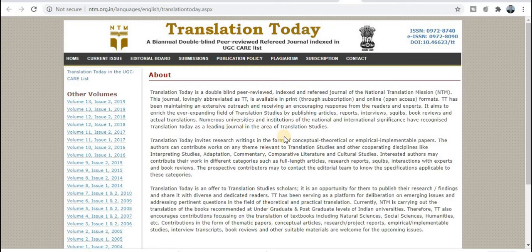If your research area comes under this particular aim and scope, then you need to publish your research paper. And then how will we publish? For this you need to click on the submissions, so that it will be redirected to the submission portal.